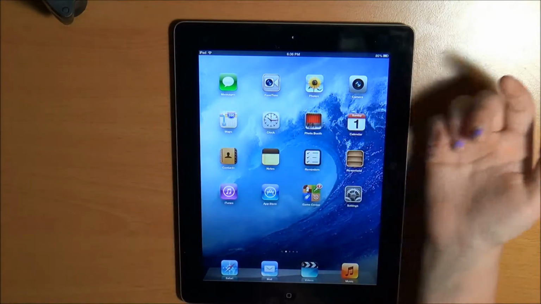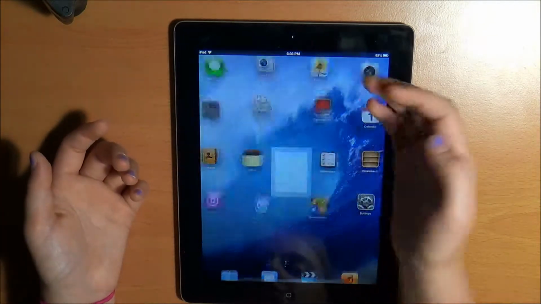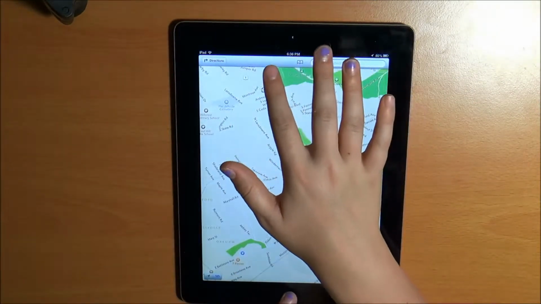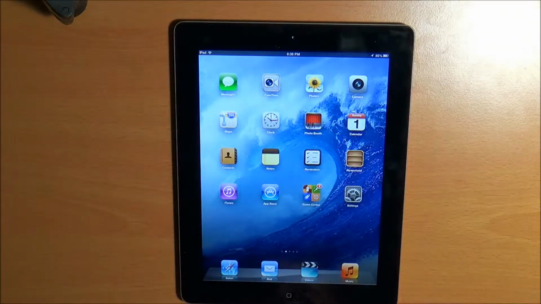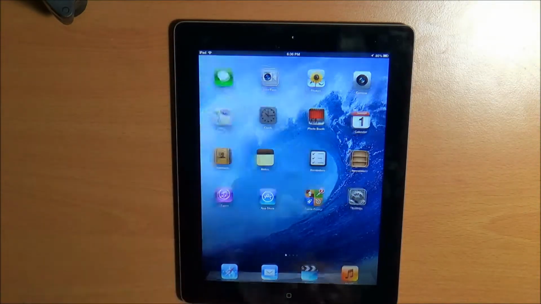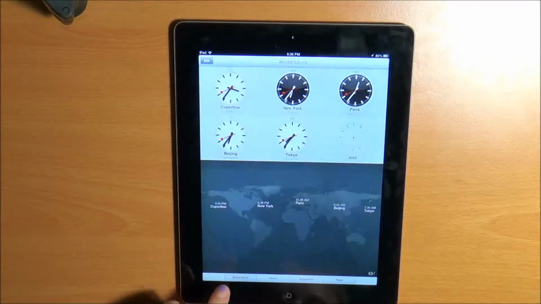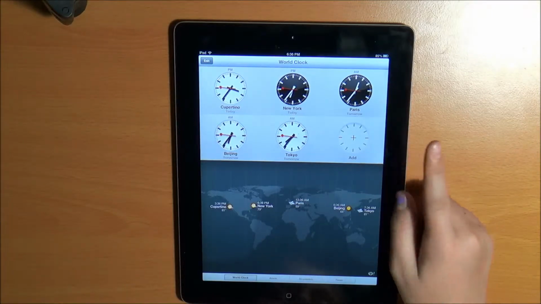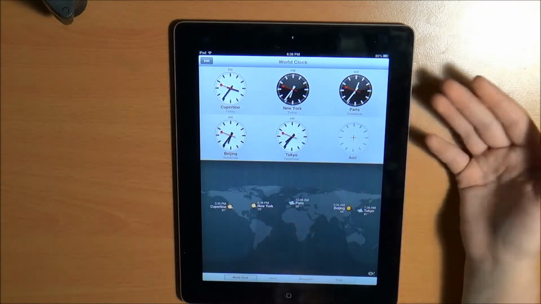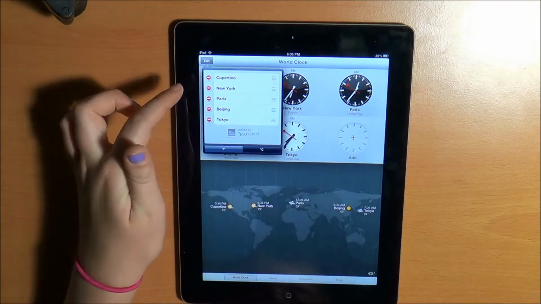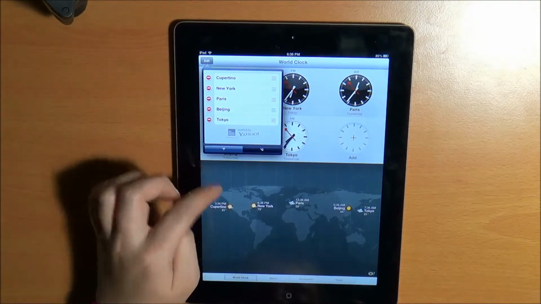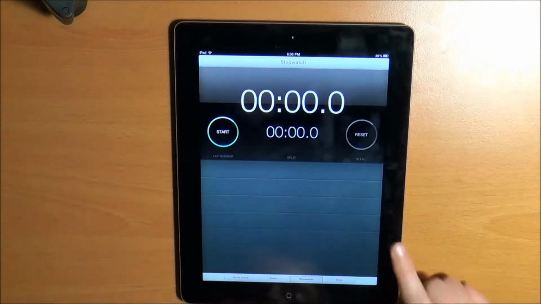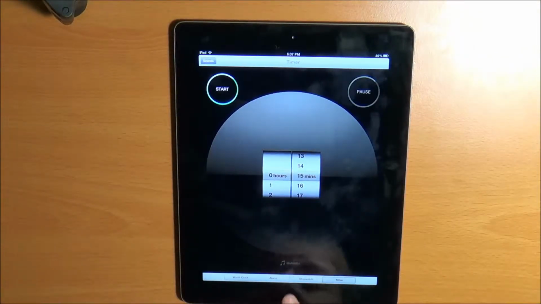Maps is kind of like a GPS. You just go on it. Up here you can search an address, and it'll pop up. Clock is just like this, a world clock. It'll show you clocks all around the world. You can add one if they don't have the one where you live, or you can edit and delete some, but that's it. And then they also have an alarm, a stopwatch, and a timer on here.